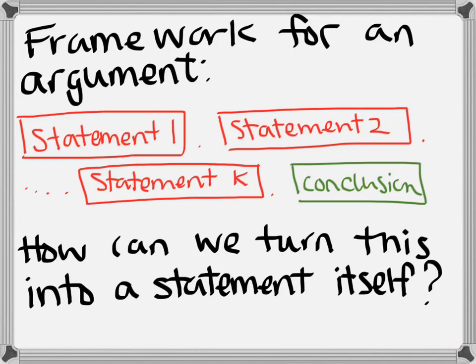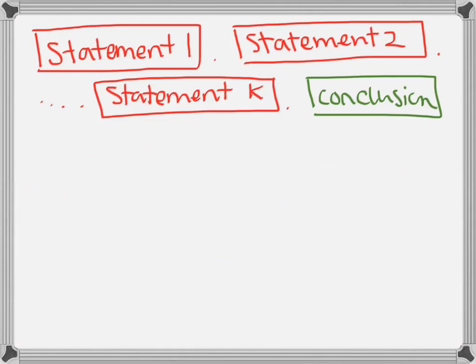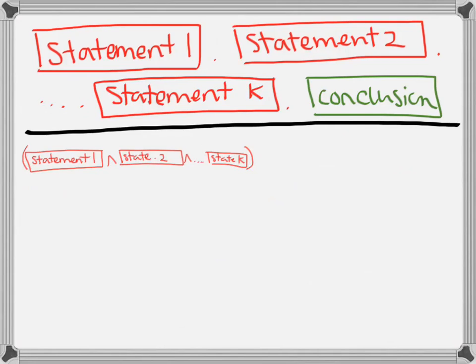So the question that we want to ask now that we understand the framework of an argument is, can we turn this argument into a statement itself? And the answer to that is yes. All right, so here's our framework. We have sentence 1, sentence 2, however many sentences we have, and then the conclusion. The way in which we turn this into an actual statement in our framework is we combine all of the statements with and, so sentence 1 and sentence 2 and so on all the way up to K. This is really just a run-on sentence if you think about it.